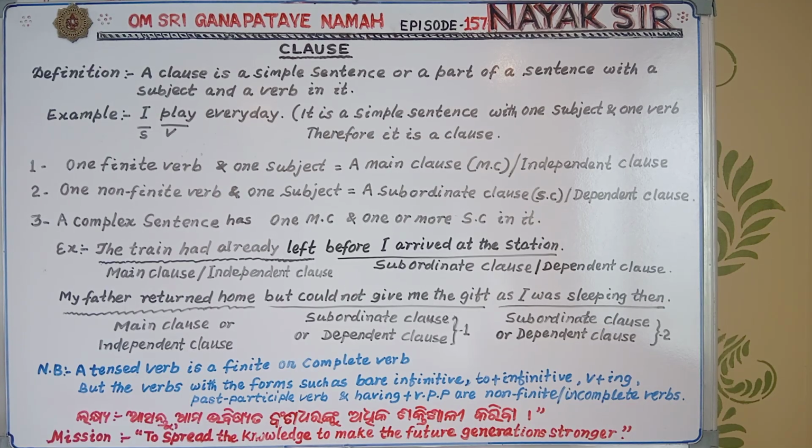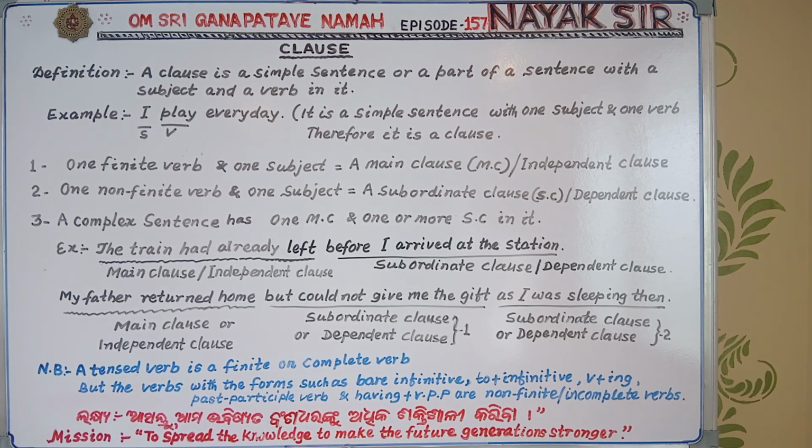Then number 3: a complex sentence has one main clause and one or more subordinate clauses in it. How? For example, the train had already left before I arrived at the station. This is a complex sentence. The train had already left. This is having a subject and a verb. The train is the subject, had left is the verb. So it is not depending on any other part of the sentence.